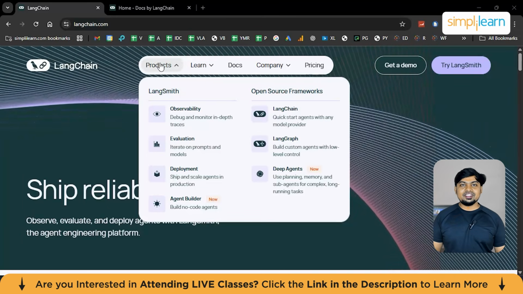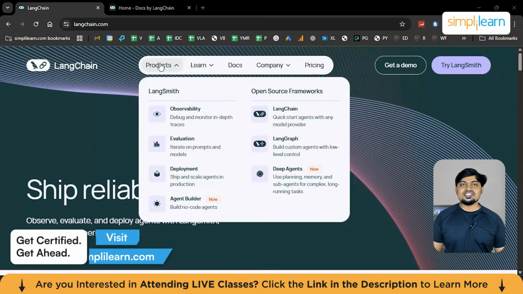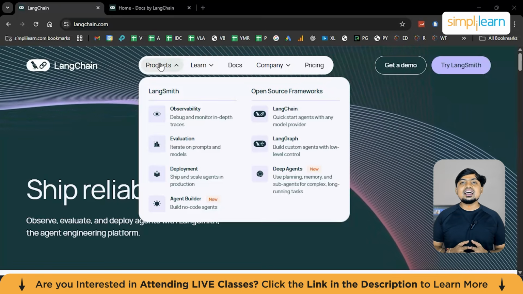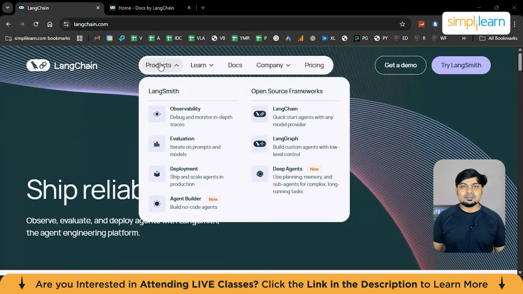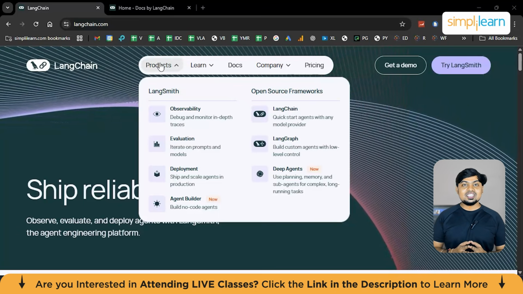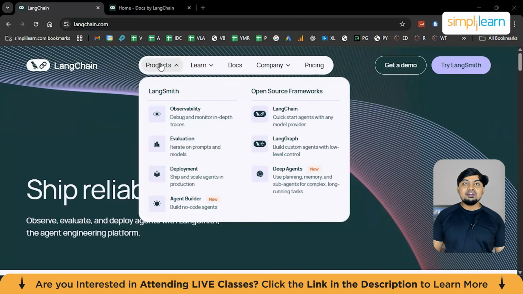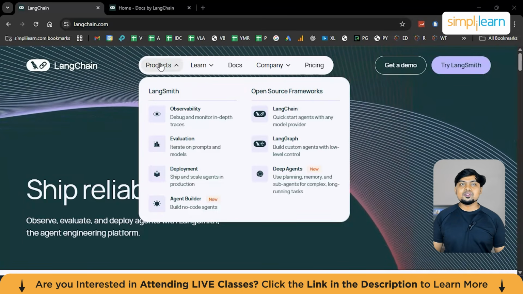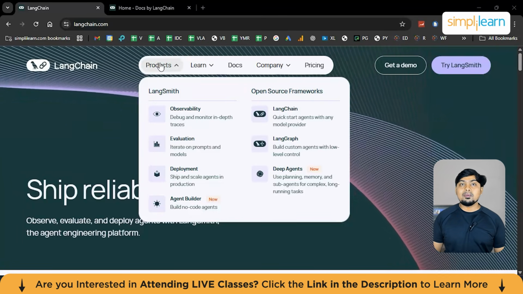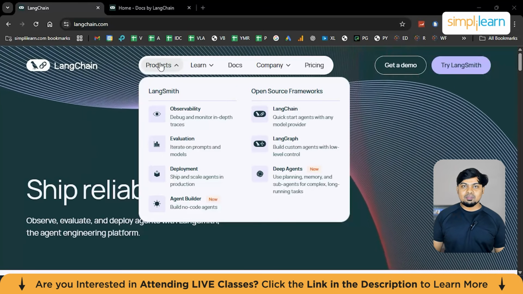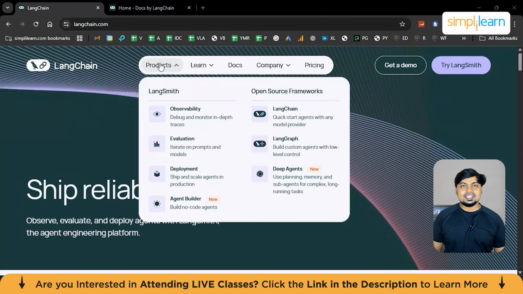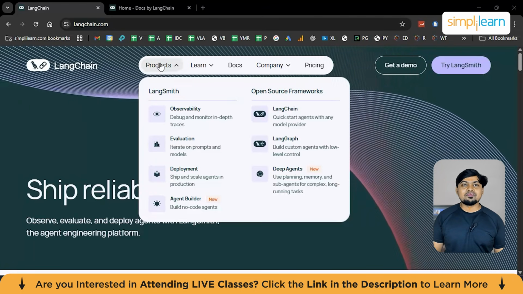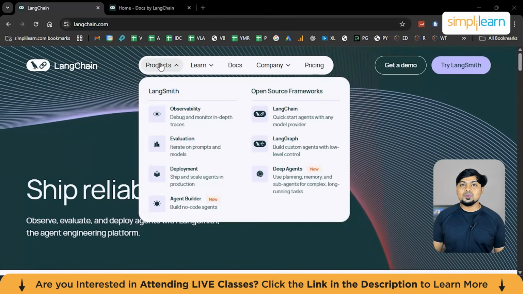At its core, LangChain is a framework for building applications powered by large language models. But instead of thinking of it as yet another AI library, think of LangChain as a glue layer between large language models, your data, external tools, business logic, and real users. When people first use an LLM, they often write a single prompt and get a response. That's fine for demos, but real-world applications require much more. Things like multi-step reasoning, calling APIs, fetching data from databases, remembering past interactions, handling errors, and behaving consistently over time. LangChain gives you structured building blocks to do exactly that.